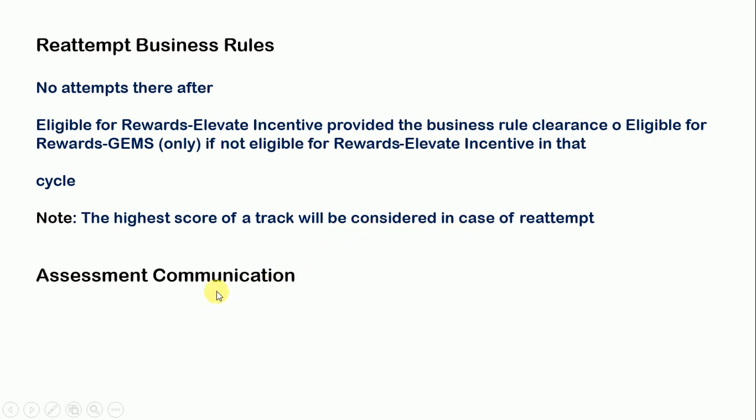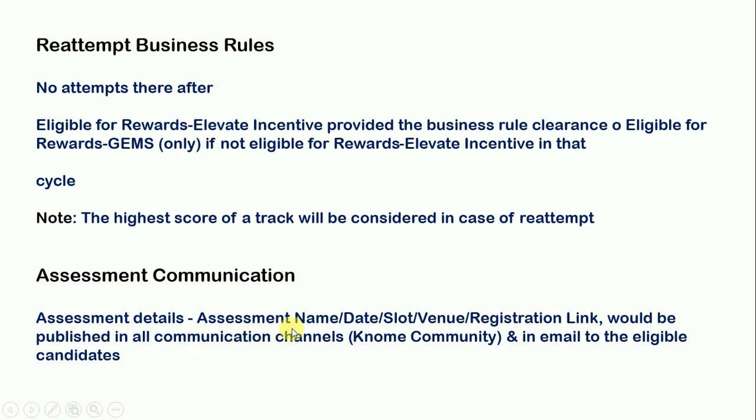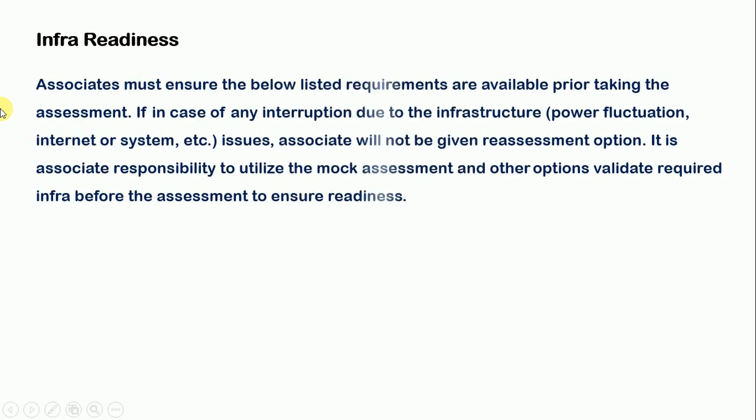Assessment communication. Assessment details: assessment name, date, slot, venue, registration link would be published in all communication channels in the NOMI community and in mail to eligible candidates. Infra readiness. Associates must ensure the below listed requirements are available prior to taking the assessment. In case of any interruption due to infrastructure, power fluctuation, internet or system issues, associate will not be given a reassessment option.